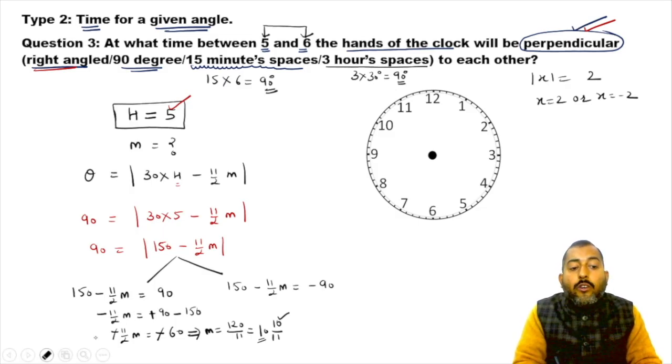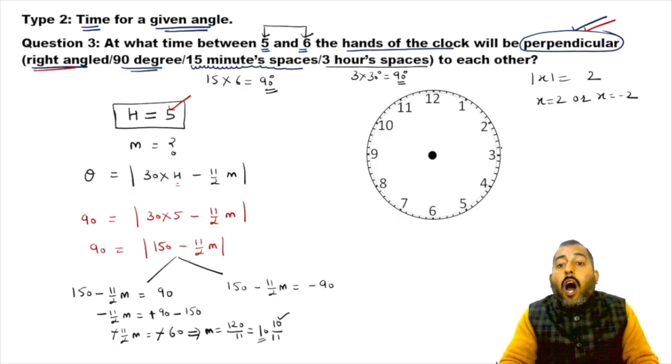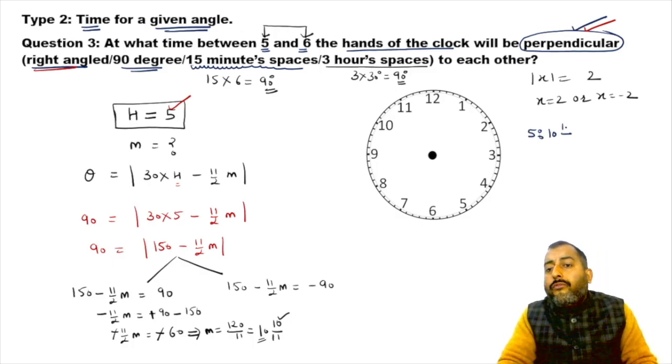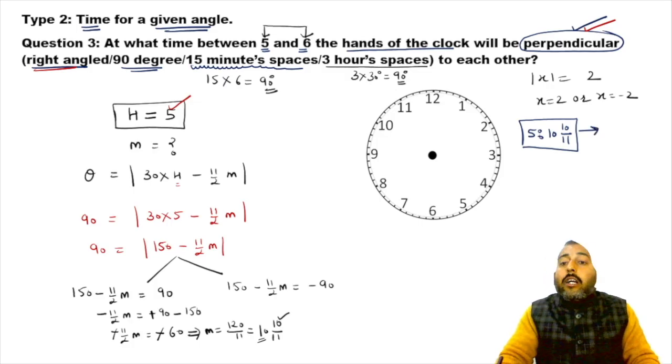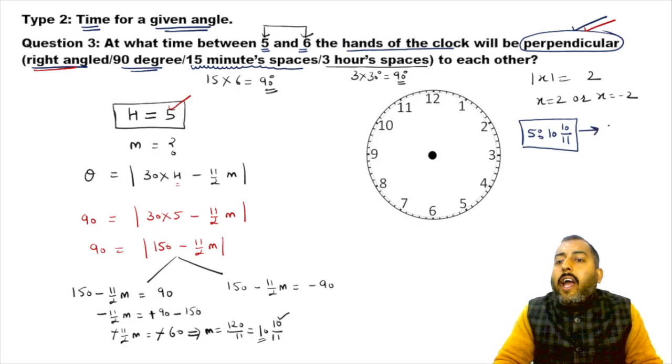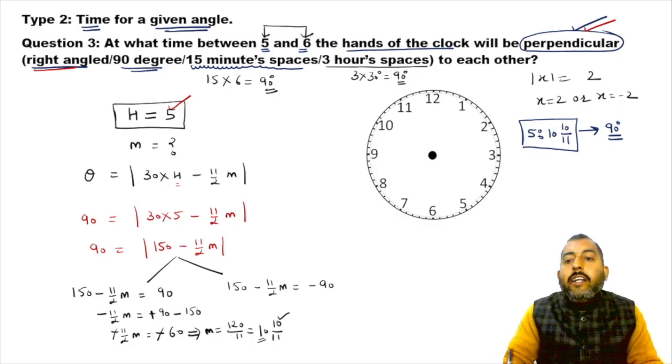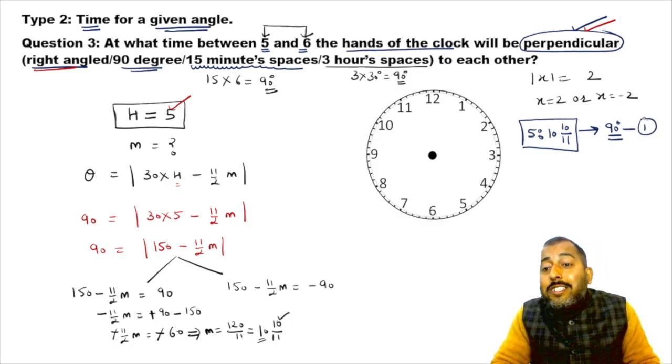So what can you guys say? Now hours time was 5, and minutes time comes out to be 10 10 by 11. At this point of time, you will get a situation where the angle between the hands of the clock will definitely be 90 degree for the first time.